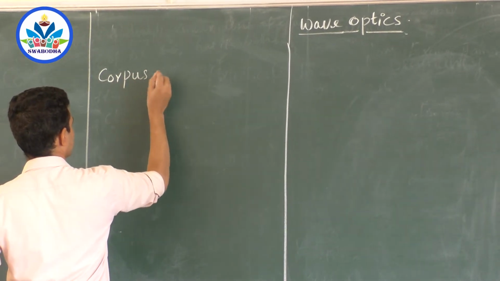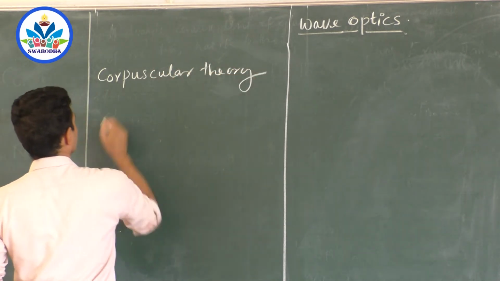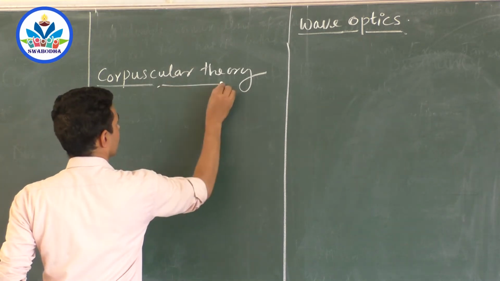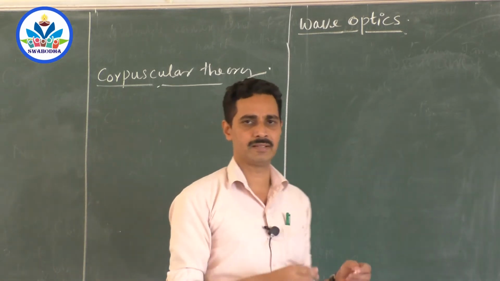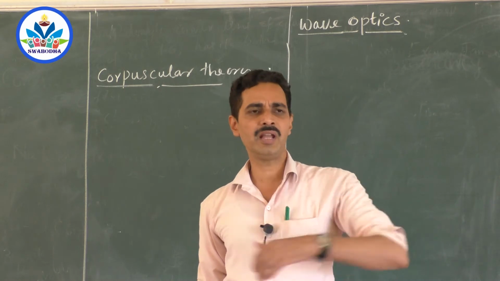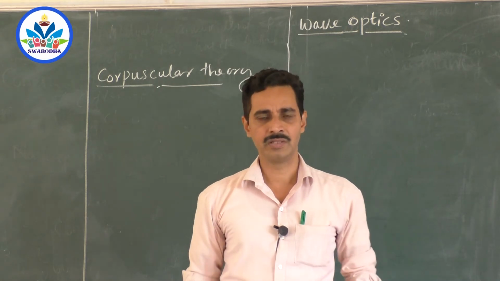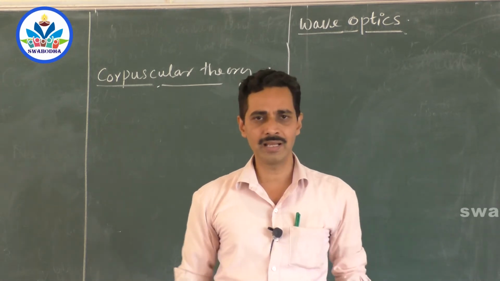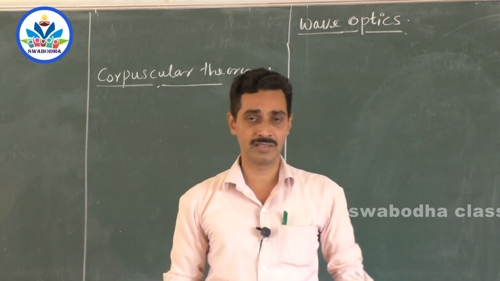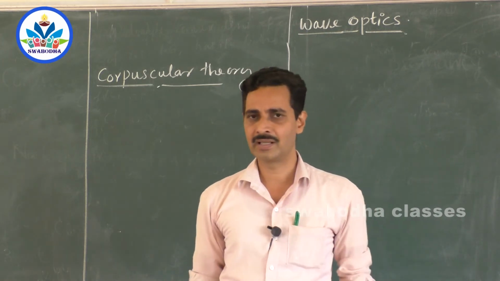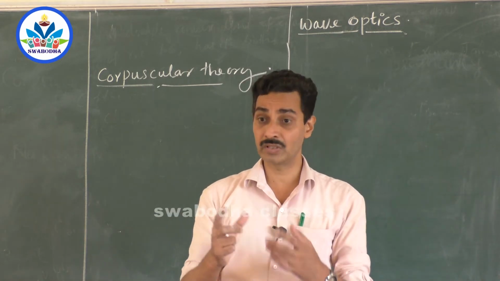According to the corpuscular theory of light, light is made up of small particles, and these particles travel with very high speed. Whenever a particle travels with very high speed, you know that it usually moves in a straight line. That is why light travels in a straight line. And different colors are because of different sized particles. That's what they say. Of course, all these are just assumptions, and there was no mathematical proof, no practical proof behind it.